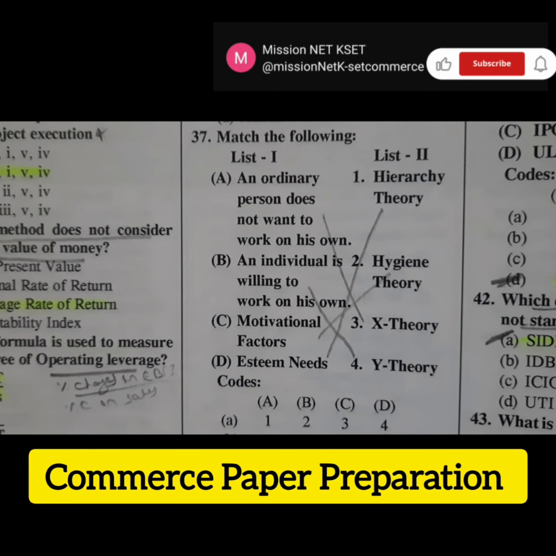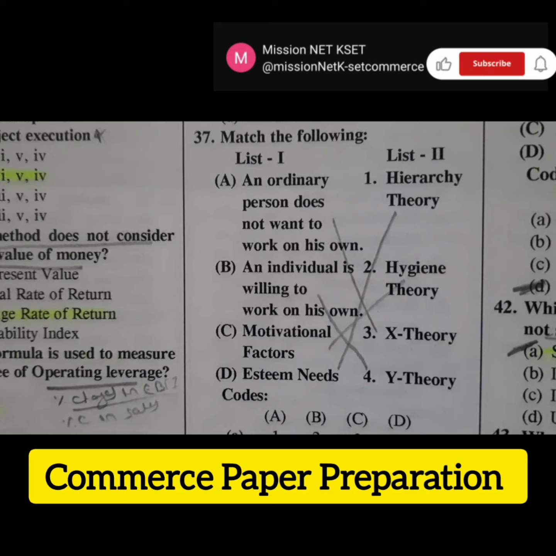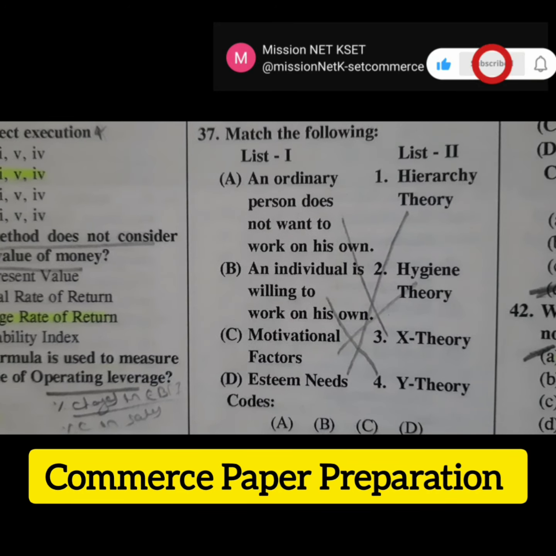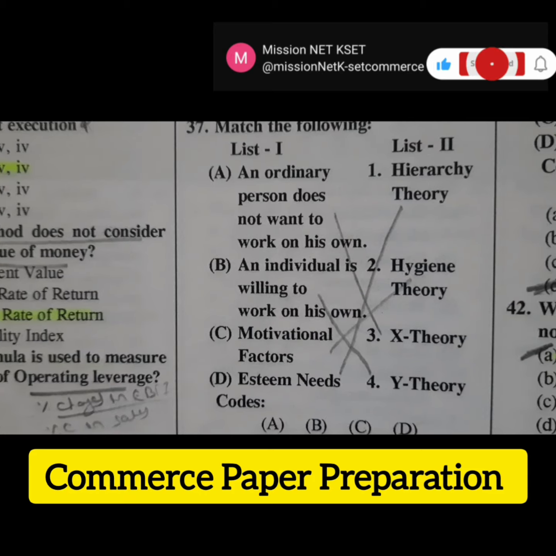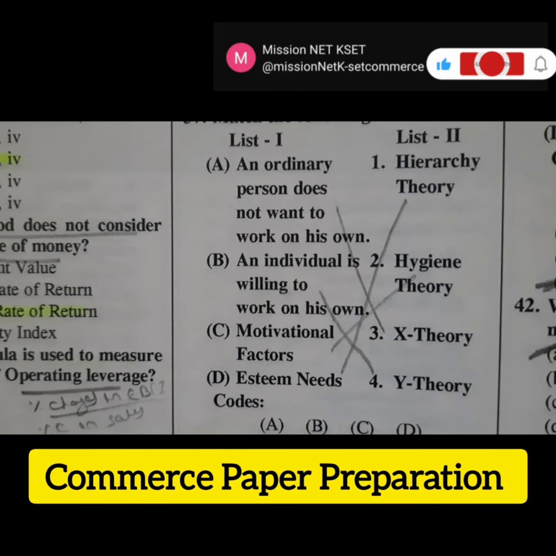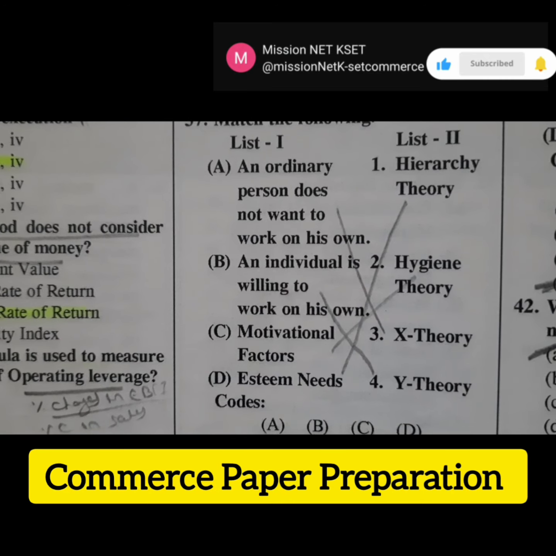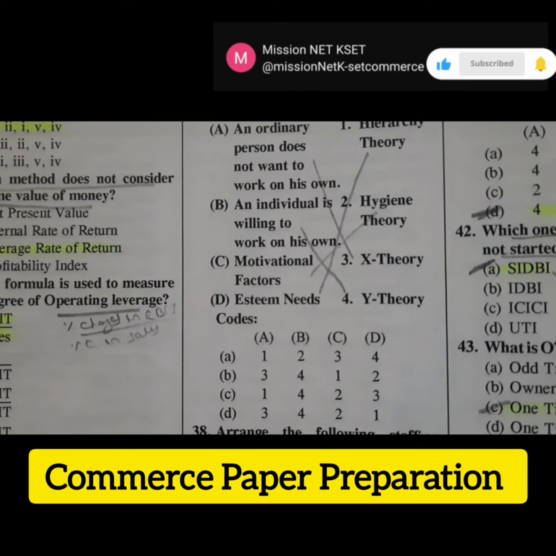The next question is, match the following. List 1 is given and list 2 is given. The first one is, an ordinary person does not want to work on his own, which is related to theory X. An individual is willing to work on his own is related to theory Y. Motivational factor is related to hygiene theory. Esteem need is related to hierarchy theory. The right answer for this question is option D.